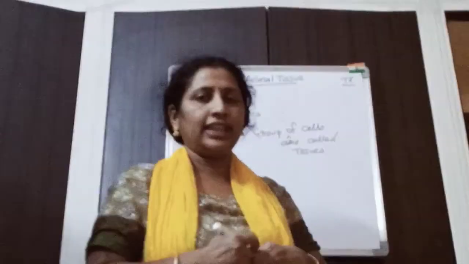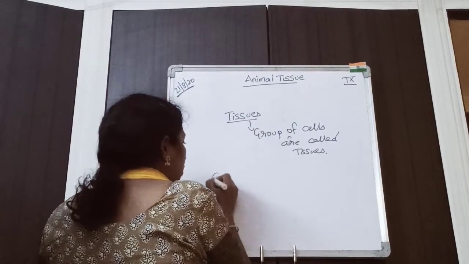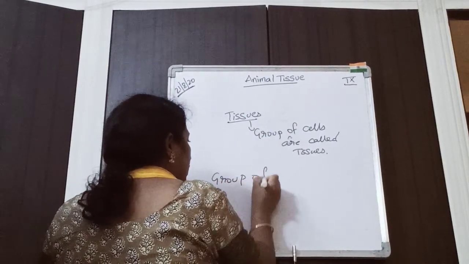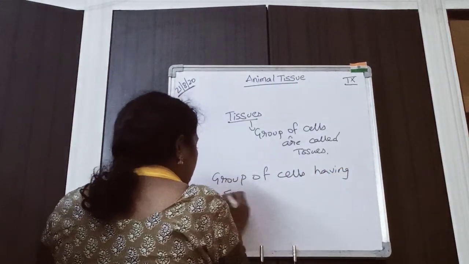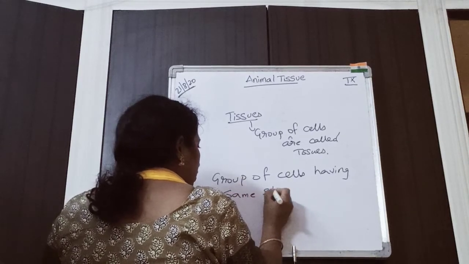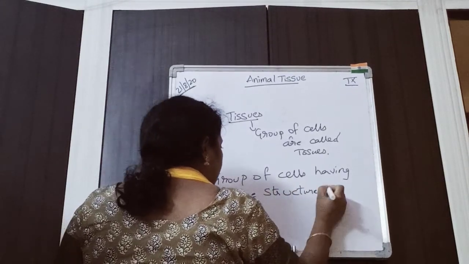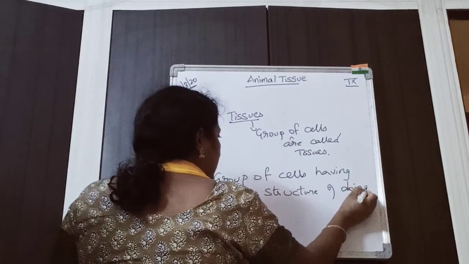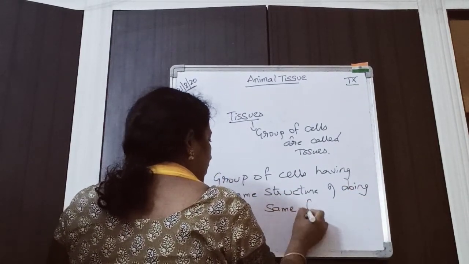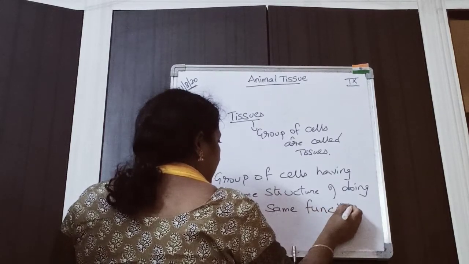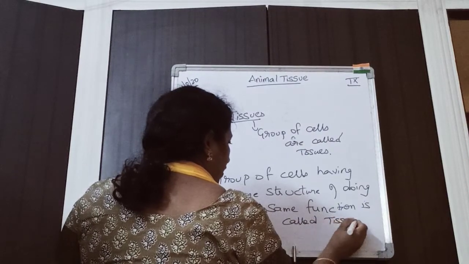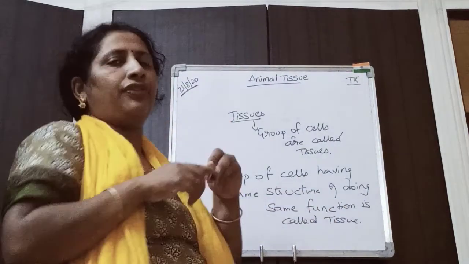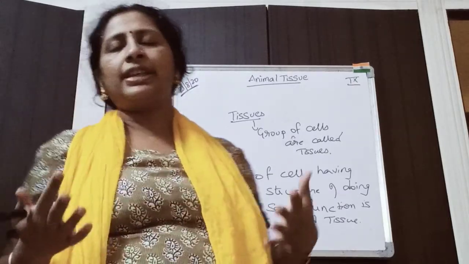A group of cells having the same structure and doing the same function is called a tissue. Okay, so if you are asked what is tissue, the simple definition is that a group of cells is called a tissue.